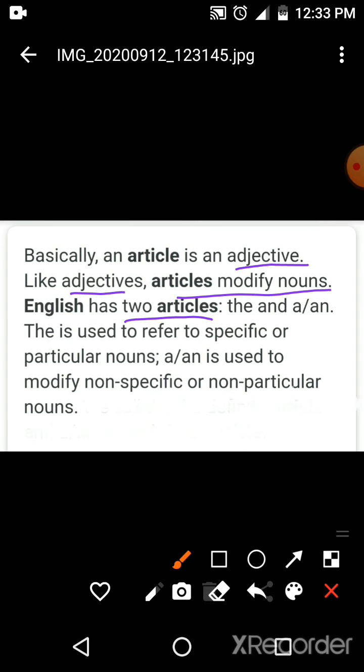The first one is "the" and the second is "a" and "an". "The" is used to refer to specific or particular nouns, and "a" and "an" are used to modify non-specific or non-particular nouns. They are considered a unit, but their uses are different.